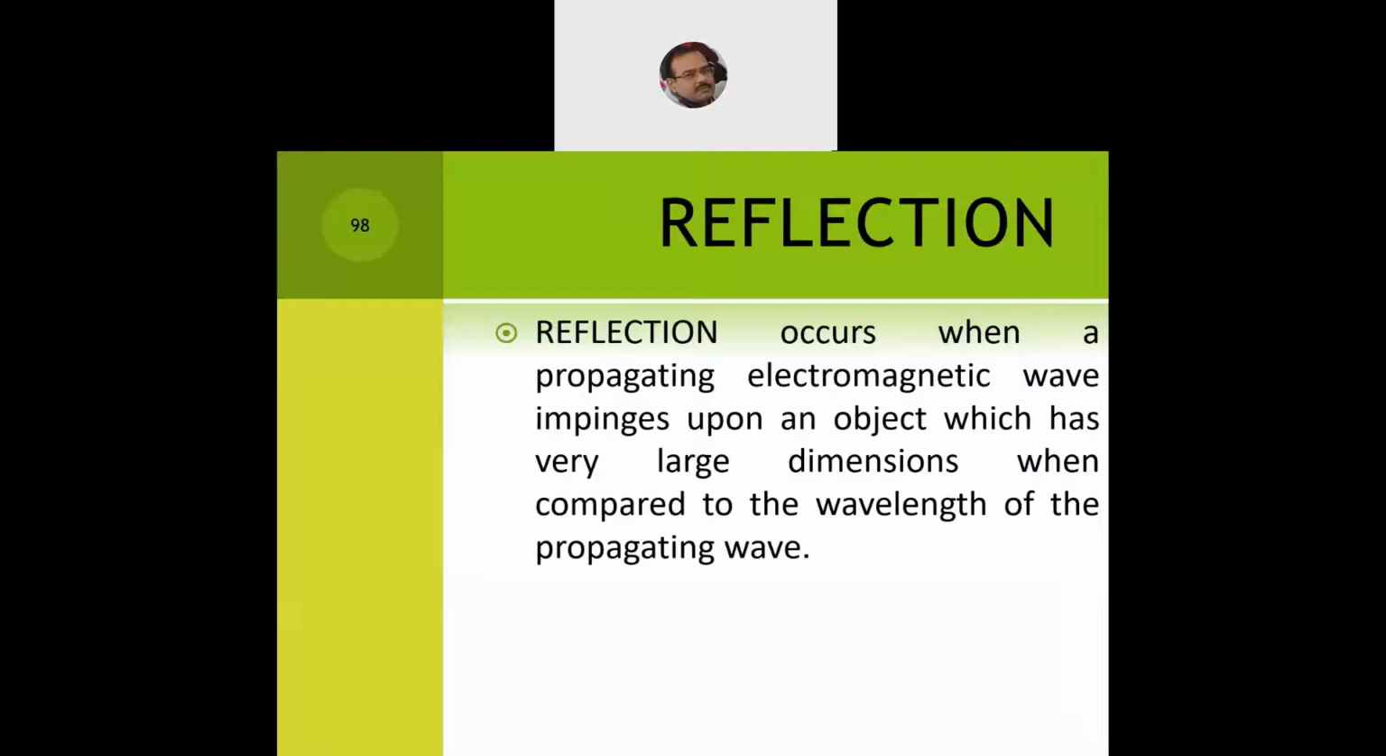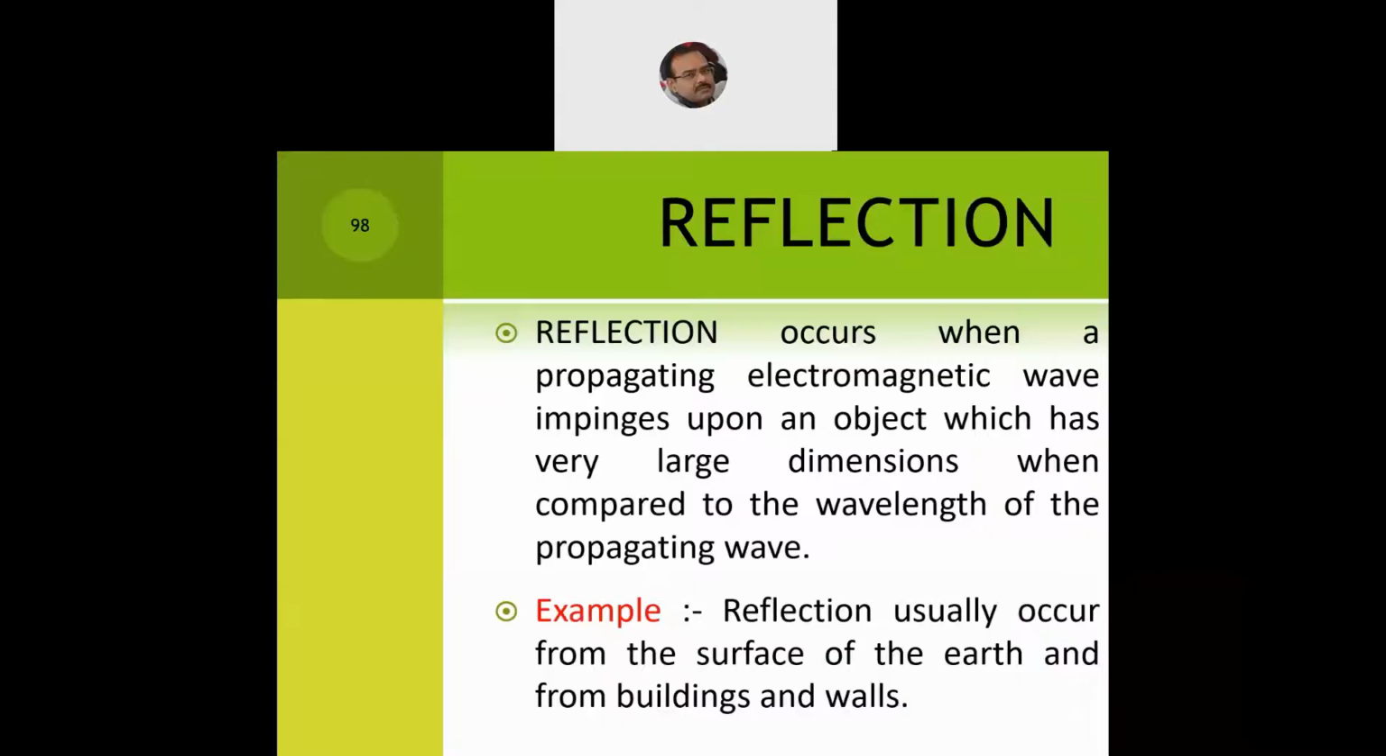Now let's look at the first one, reflection. Reflection occurs when a propagating electromagnetic wave impinges upon an object which has very large dimensions when compared to the wavelength of the propagating wave. So that term gives a clear-cut meaning of what reflection is. Reflection usually occurs from the surface of the earth and from buildings and walls. They are the two best examples to understand where reflection takes place.